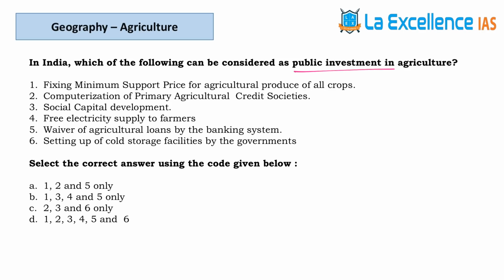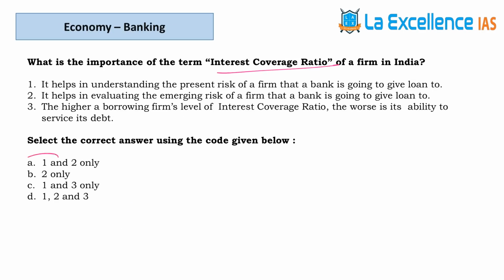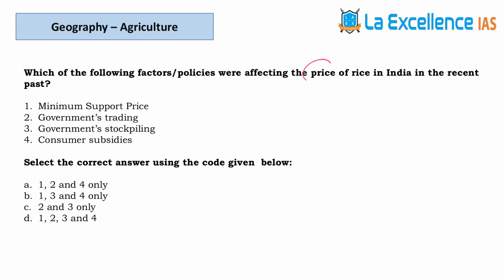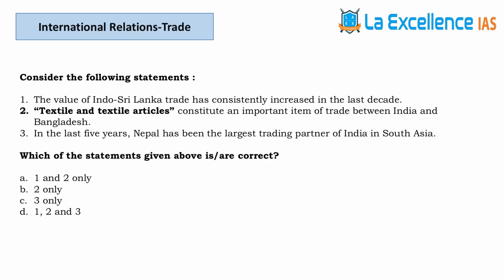The next question is about public investment in agriculture. The answer is D. The next question is about interest coverage ratio. The answer is A. The next question is with respect to agriculture pricing. The answer for this question is D. The next question is about international trade. The answer for this question is B.